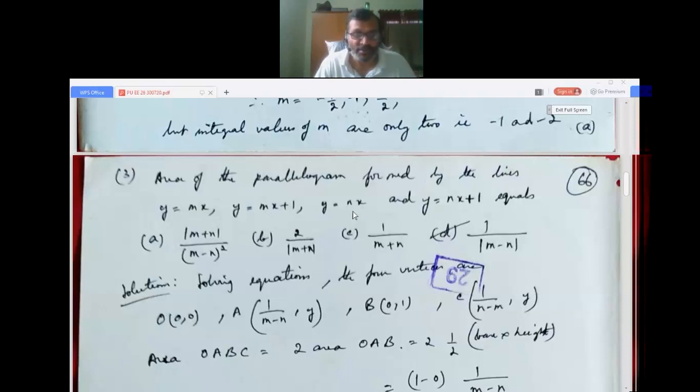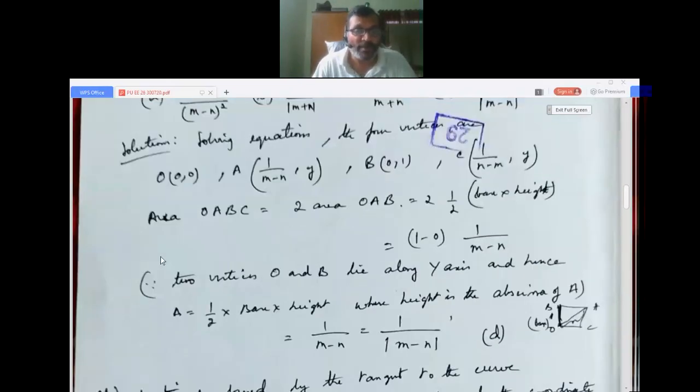So bring it to one side. So (m minus n)x equals minus 1. So we get 1 by m minus n. That way we can calculate all these points. So 4 points you calculate, the 4 lines you can draw, and you can calculate the 4 points which will be the 4 vertices of the parallelogram.